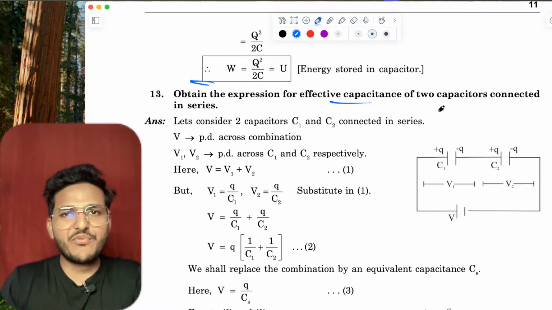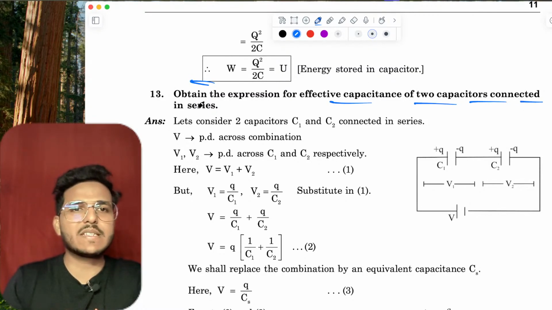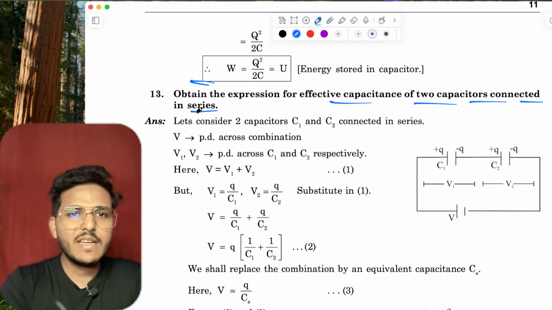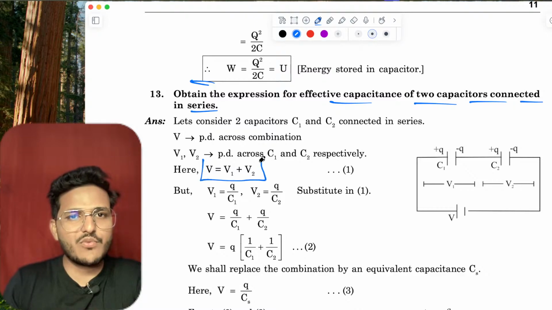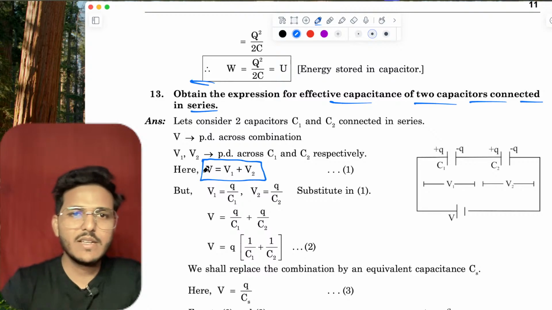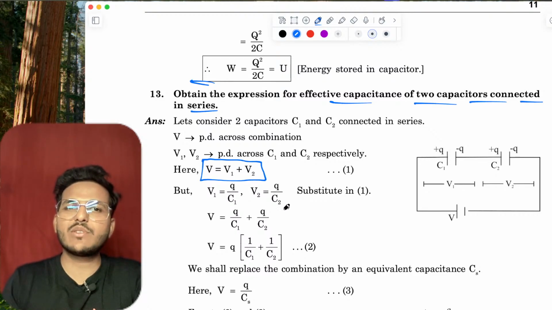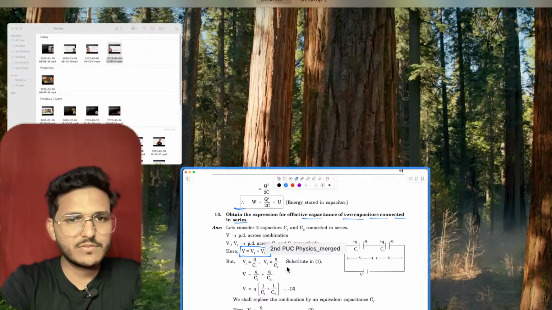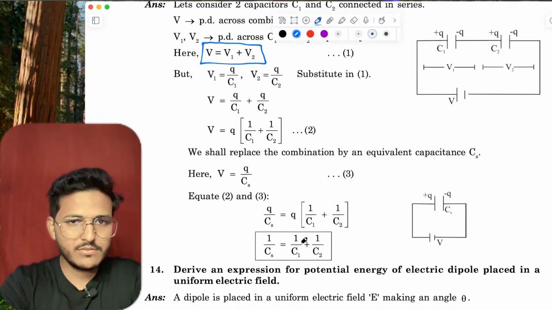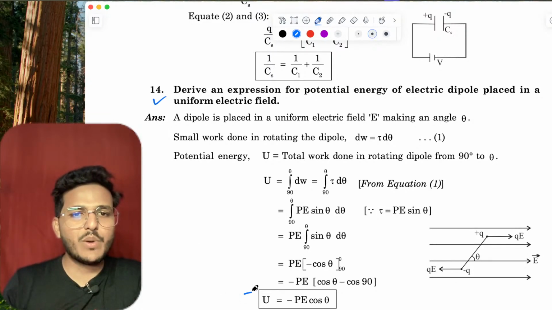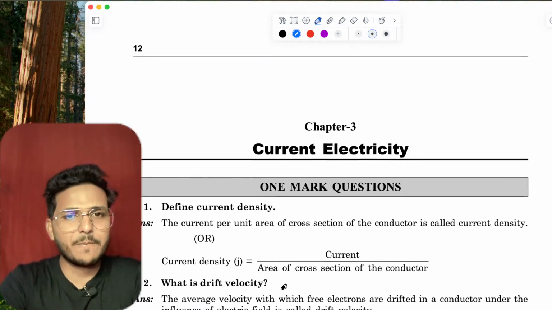Obtain the expression for the effective capacitance of two capacitors connected in series. In series combination, V equals V1 plus V2. V1 equals Q upon C1 and V2 equals Q upon C2. Putting these two, V equals Q upon C1 plus Q upon C2, that is Q times 1 upon C1 plus 1 upon C2. Okay. In a similar way, we have to derive the potential energy of a dipole, U equals minus P cos theta.